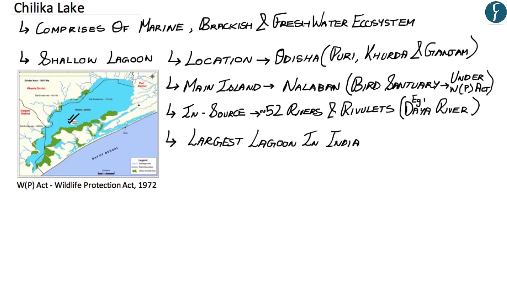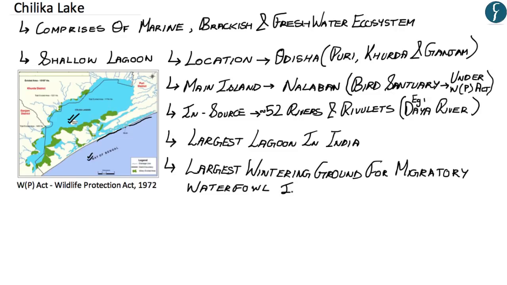Chilika Lake is the largest lagoon in India. As you know, a lagoon is a body of water which is separated from a larger body of water, such as the sea, by a narrow strip. And as you can see here, Chilika Lake is separated from the Bay of Bengal by a narrow strip, as shown here in the map. Apart from this, Chilika Lake is the largest wintering ground for migratory waterfowl in the Indian subcontinent. These migratory birds are also protected under the Wildlife Protection Act of 1972.